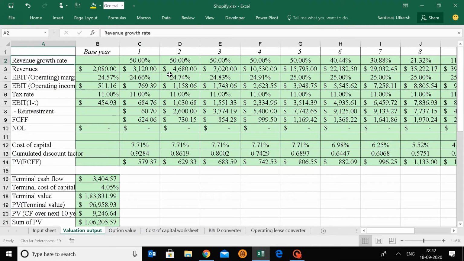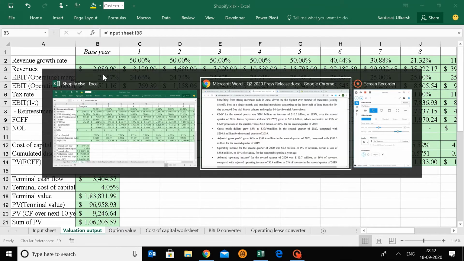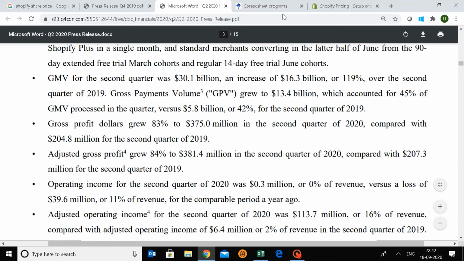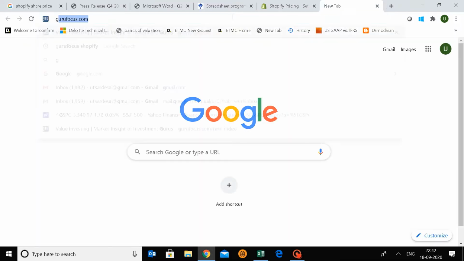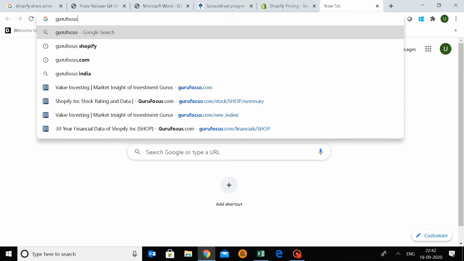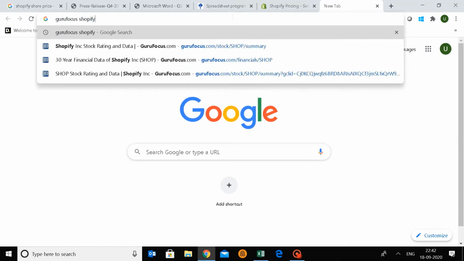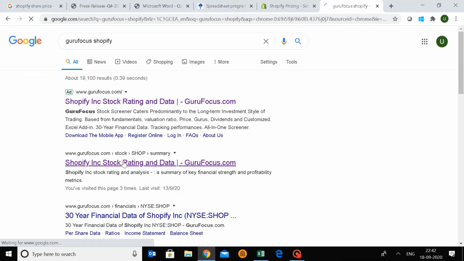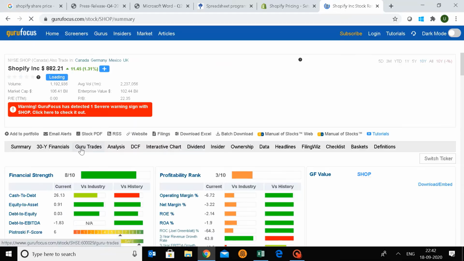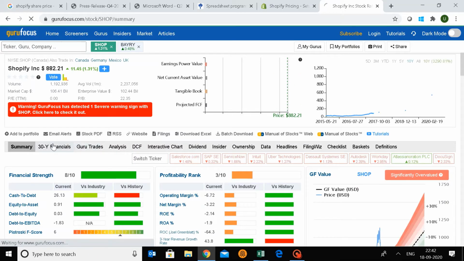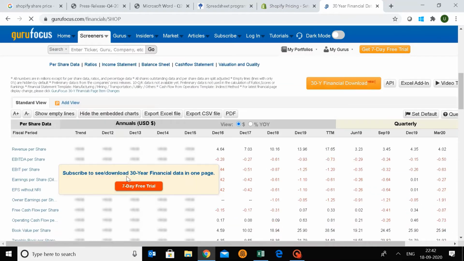So we got some revenues; this is the current revenue level. You can find the data. Always make sure you use the trailing 12 months data. Now, where to find data for any company? Go to Google and search for Guru Focus and the company name. It will immediately give you what you need. Go to this link. The moment it opens, go to 30-year financials. It will give you the trailing 12 months data.